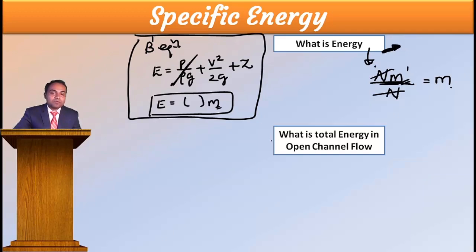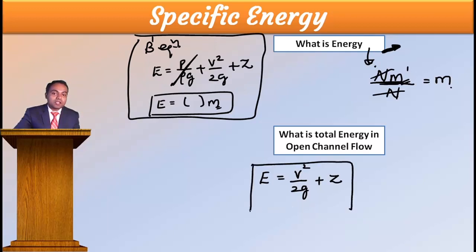Then what is the total energy in open channel flow? Your total energy or specific energy is V square by 2g plus Z. That is your specific energy equation, or total energy equation, or energy per unit weight equation.